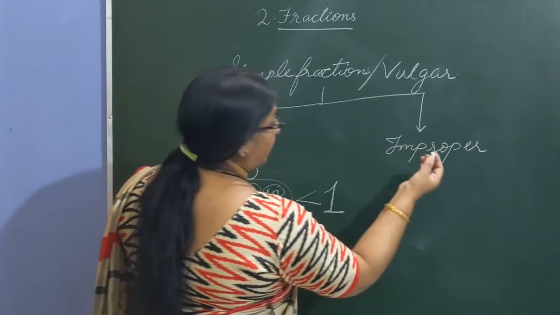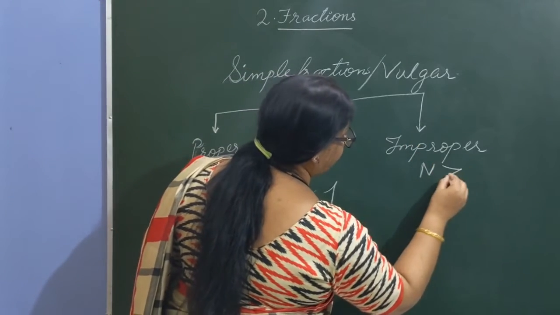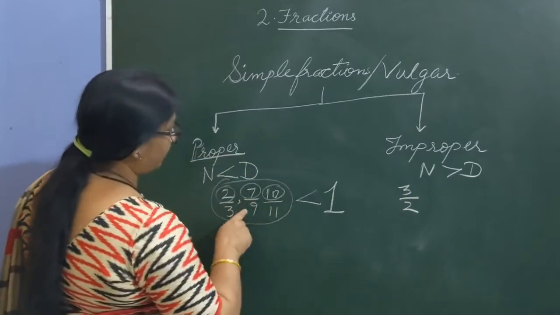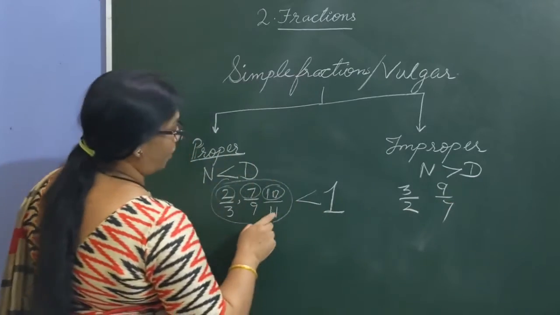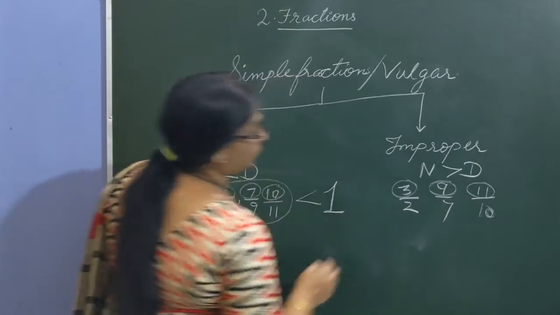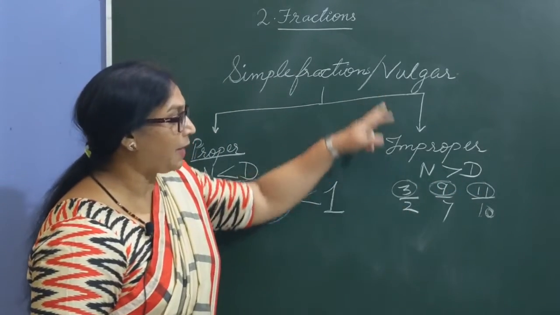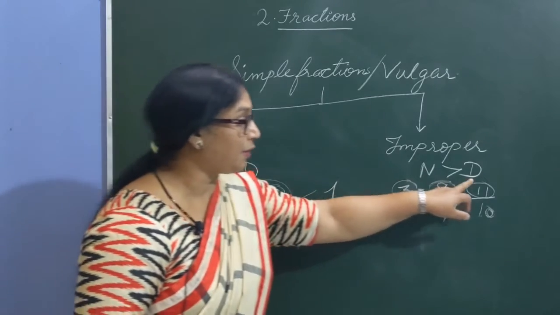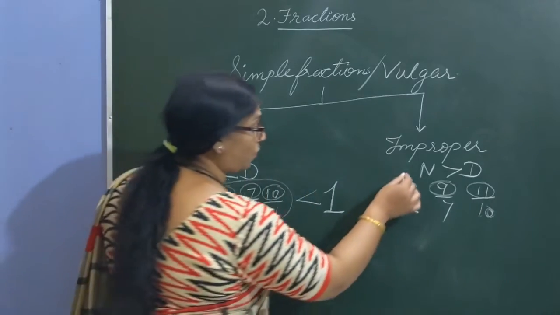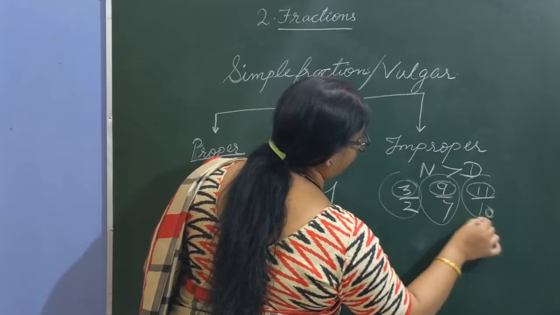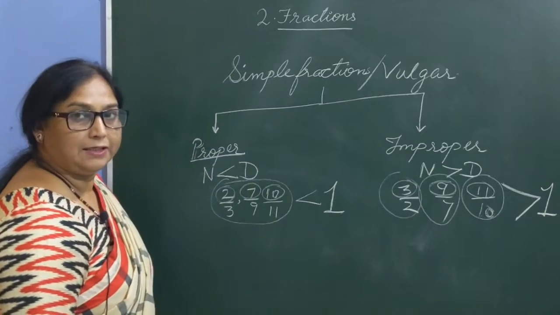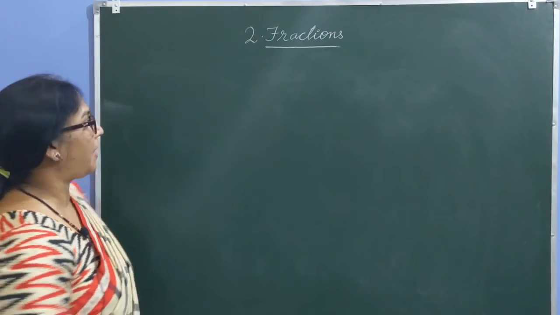Improper fractions are the fractions in which numerator is always greater than denominator. Few examples: 3 by 2, let us reverse it, 9 by 7 or 11 by 10. In all the cases you can see numerator is greater. So such vulgar fractions in which the numerator is greater than denominator are improper fractions. And the common result of it is that whenever you solve for the values of all improper fractions, their value is always greater than 1. Clear? Children, other than these you have mixed fraction.